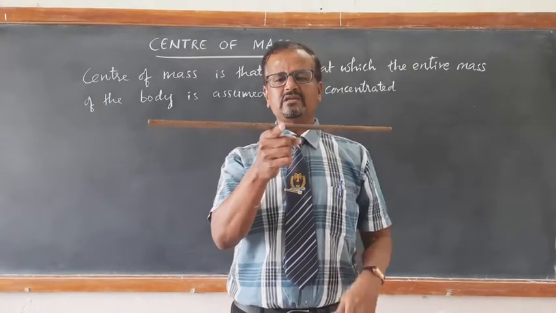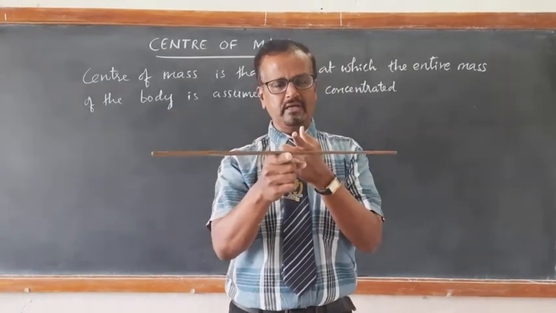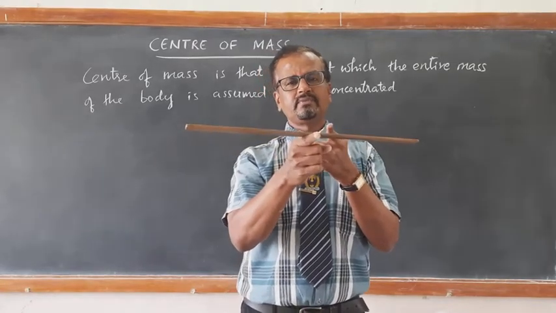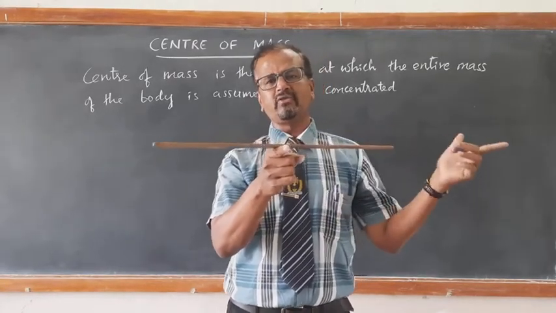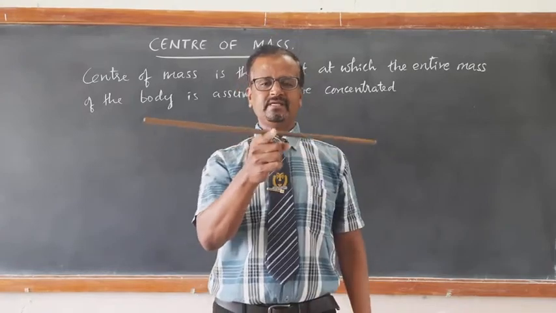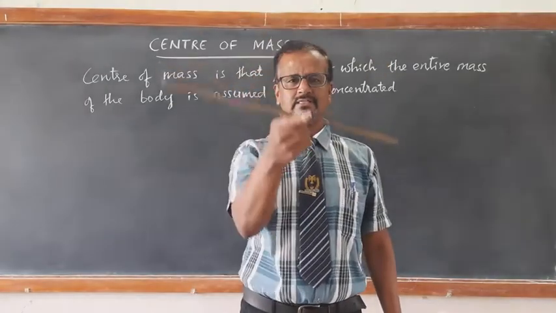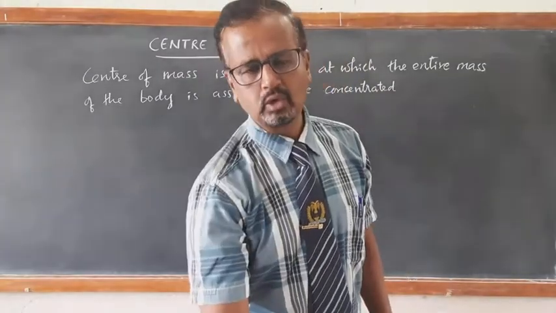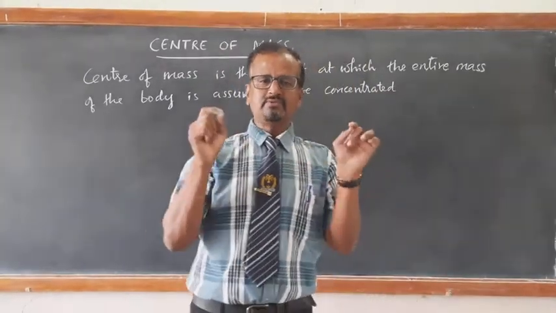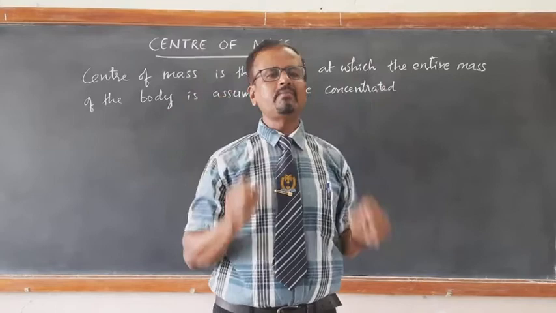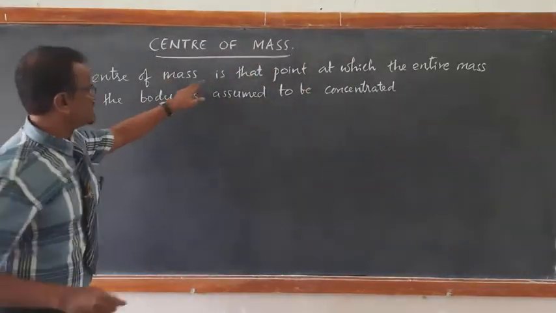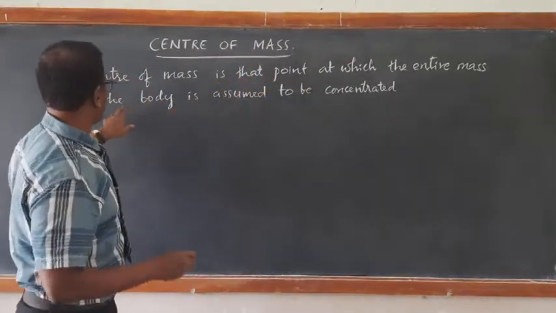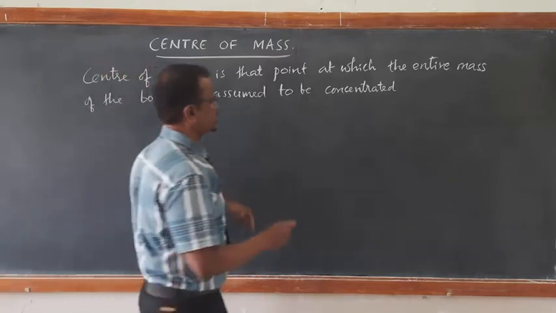So if an external force acts at that point, that is equal to the total external force acting on the entire body. If I am applying a force on this, the external force acting at this point is equal to the sum of the forces acting on the entire body. So center of mass is that point at which the entire mass of the body is assumed to be concentrated,